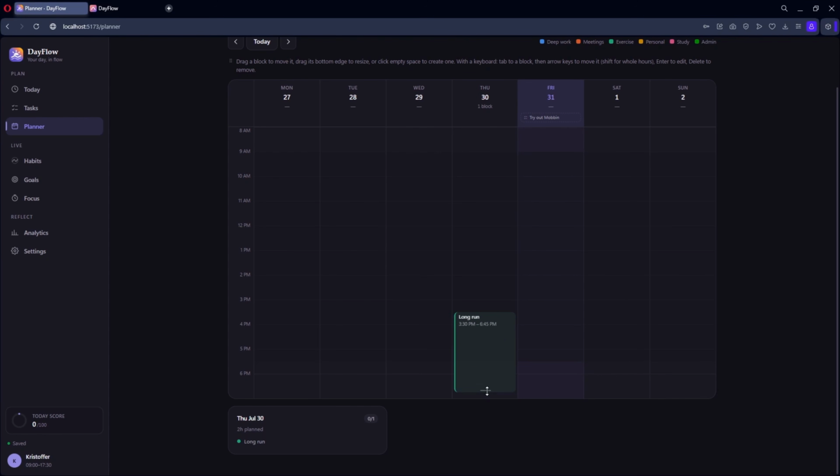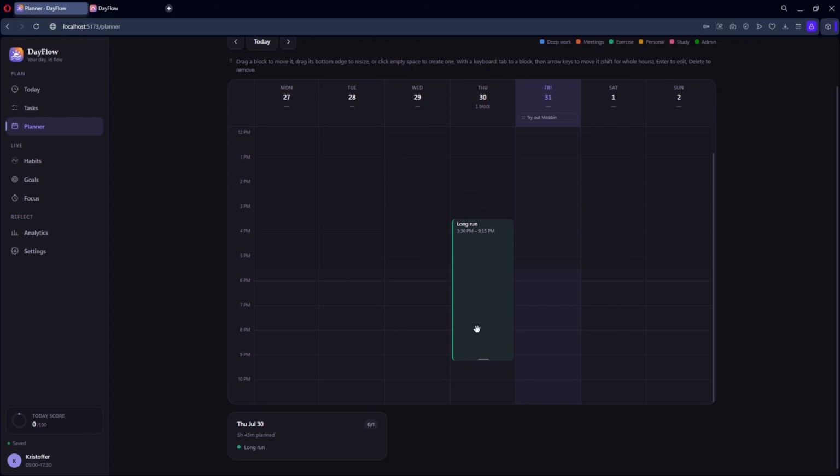And I can also grab the bottom of the block and increase its length directly from the calendar. And this is exactly what I wanted Fable to do. Opus 5's app feels a lot more like Google Calendar, because I didn't have to reopen the form every single time I wanted to do a small adjustment.